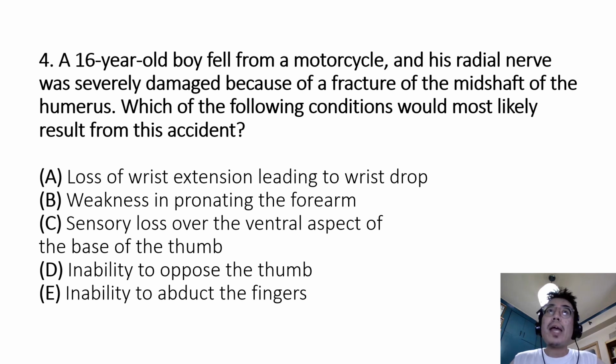Question 4. A 16-year-old boy fell from a motorcycle and his radial nerve was severely damaged because of a fracture of the midshaft of the humerus. Which of the following conditions would most likely result from this accident? A. Loss of wrist extension leading to wrist drop. B. Weakness in pronating the forearm. C. Sensory loss over the ventral aspect of the base of the thumb. D. Inability to oppose the thumb. Or E. Inability to abduct the fingers.